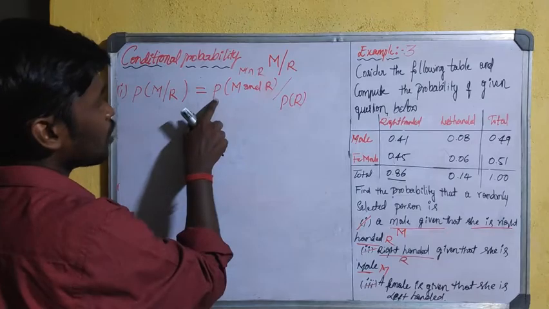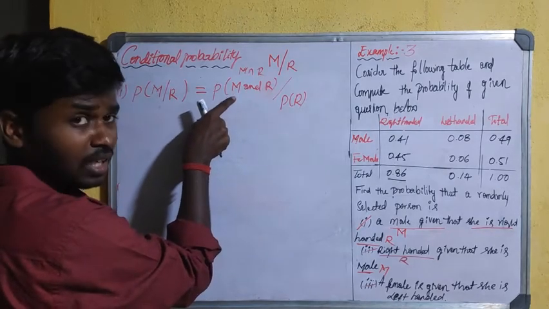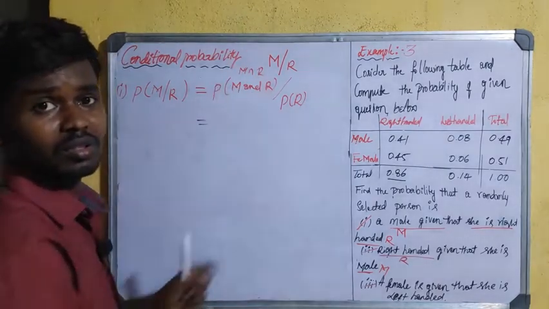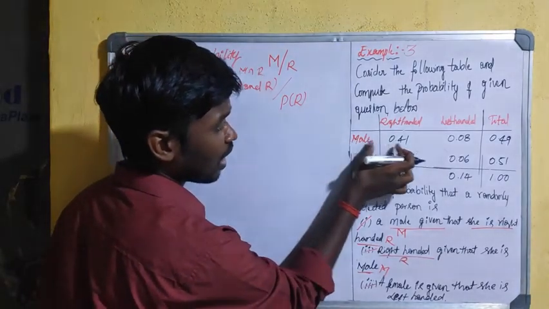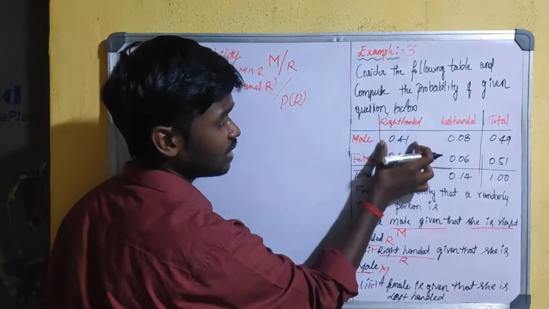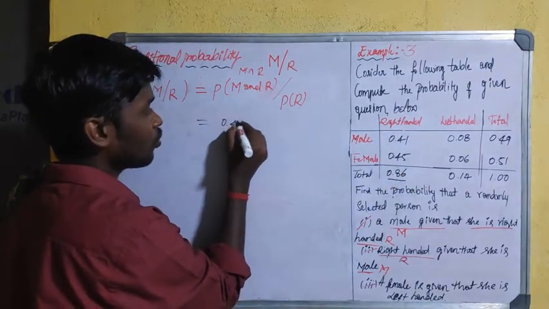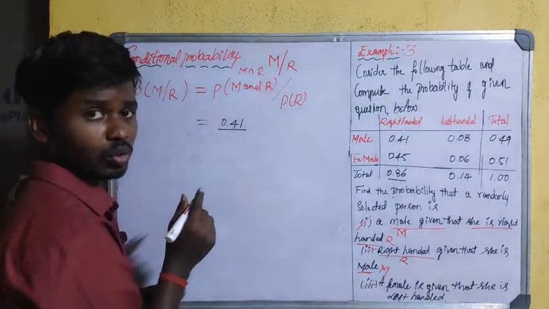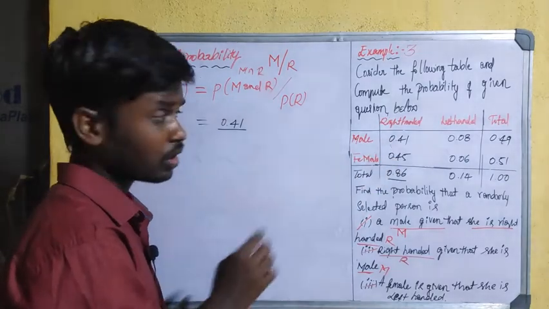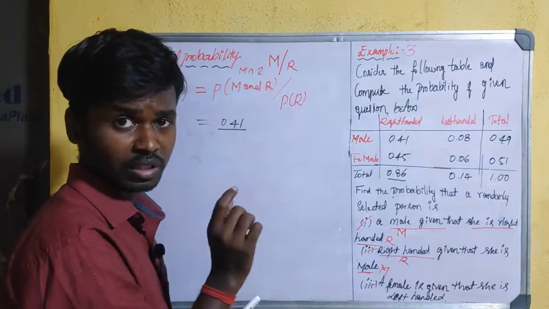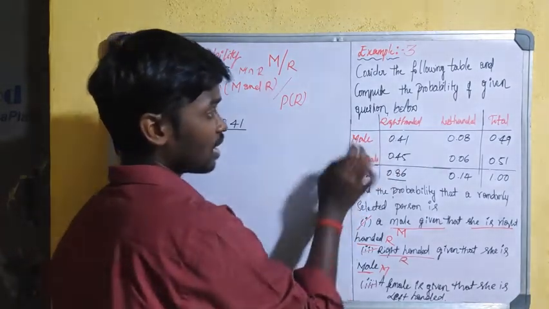What is the probability of a male and also right-handed? The probability of male and also right-handed is 0.41. Don't get confused with the information. You have to look at the table, where the points or values intersect. It is easy to analyze.